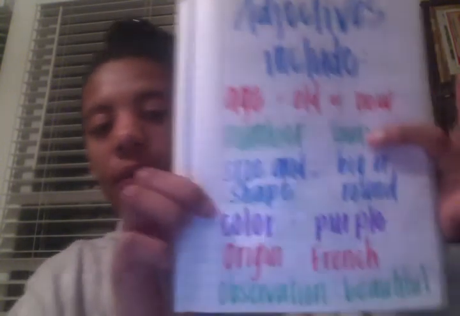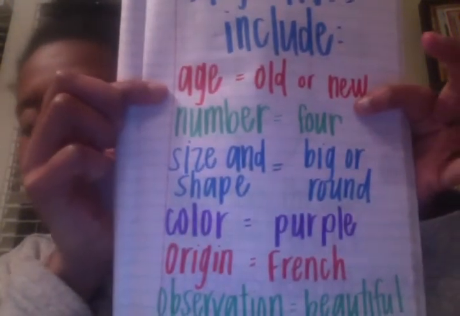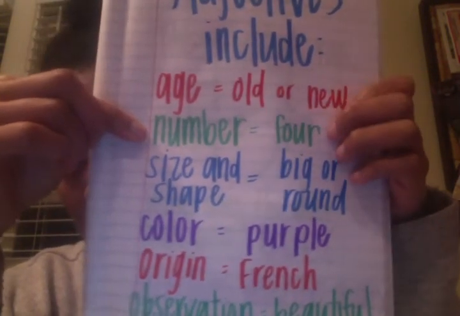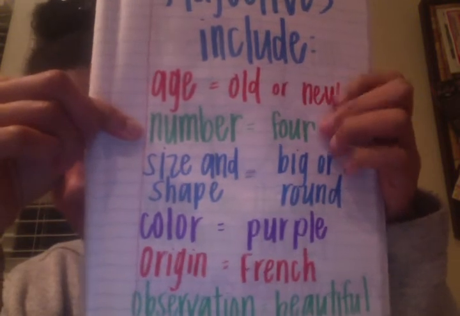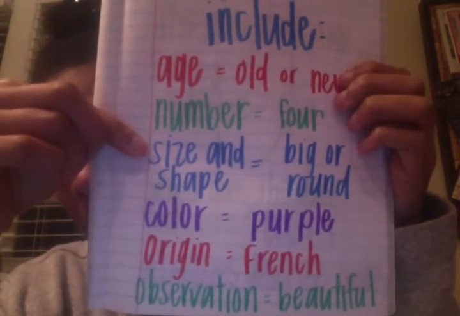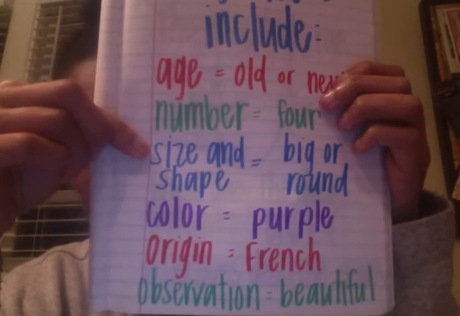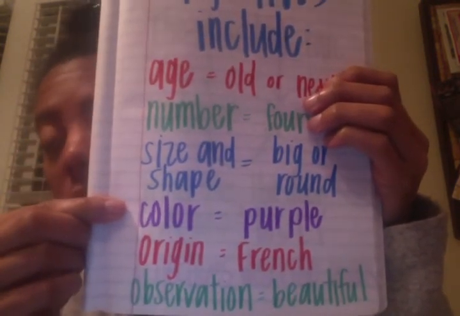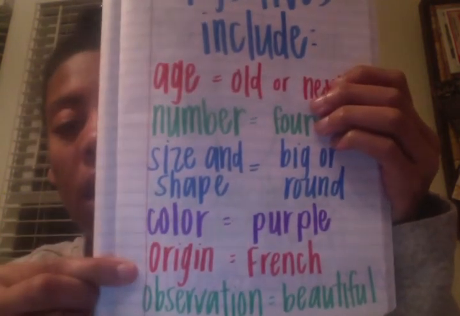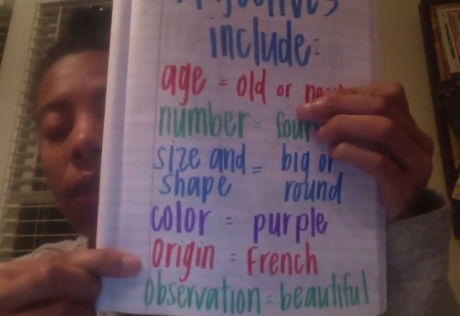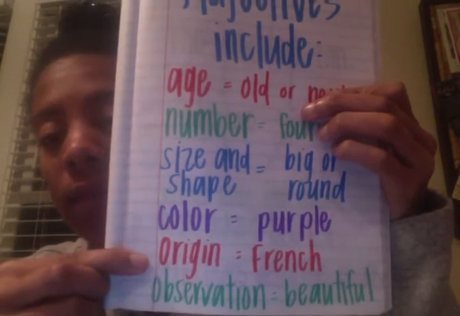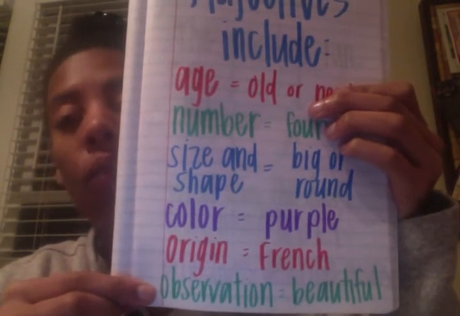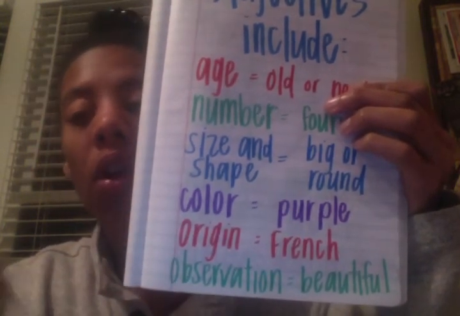Adjectives include age, how old or young something is; number, there might be 4 puppies; size or shape, is it big, is it small, is it round, is it flat; color, purple, blue, yellow; origin, is it French, is it German, is it Chinese; and observations. What does that look like? Well, it's white and beautiful and pretty.